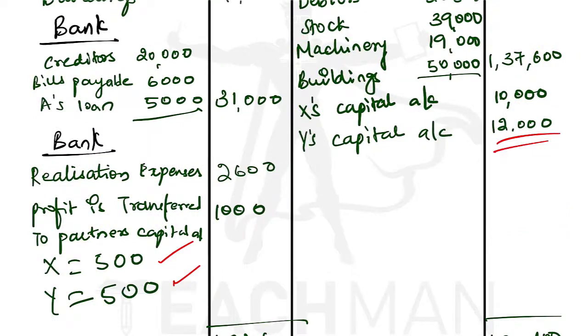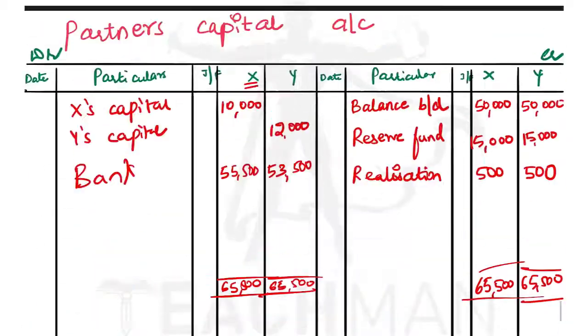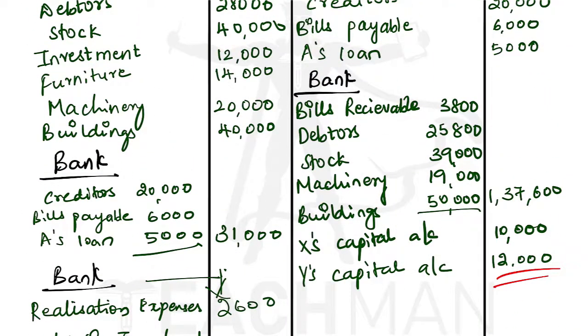One more bank is there, that value is 2,600. That also we will record on the opposite side, the credit side: realization, 2,600. Now nothing is left in the realization account. All 3 banks have been recorded.